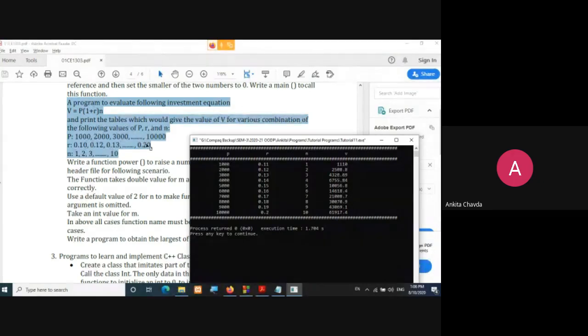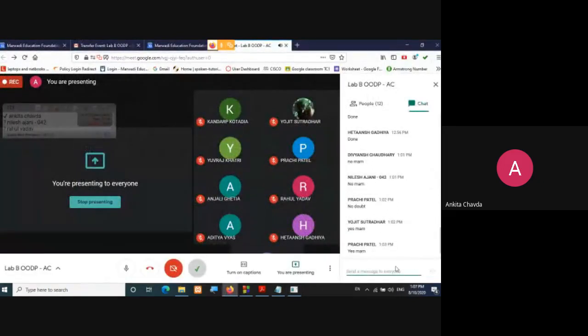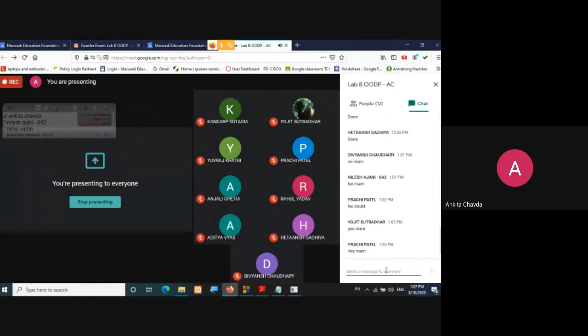Otherwise, it's a very simple program, you will simply take one for loop. But the main thing here is formatted output. This is what I want. You can even use the slash t, but I don't prefer it. Instead of that, there is one C++ feature that we have. To introduce that feature, this program has been added, so why not use that? So what should I use for formatted output?